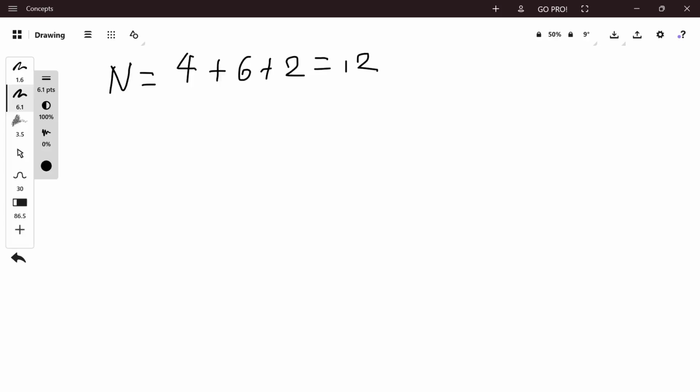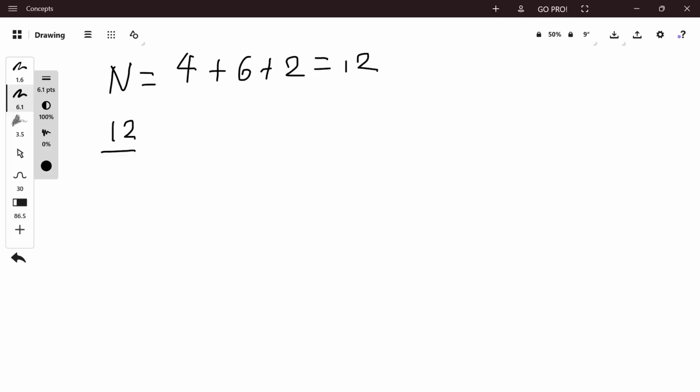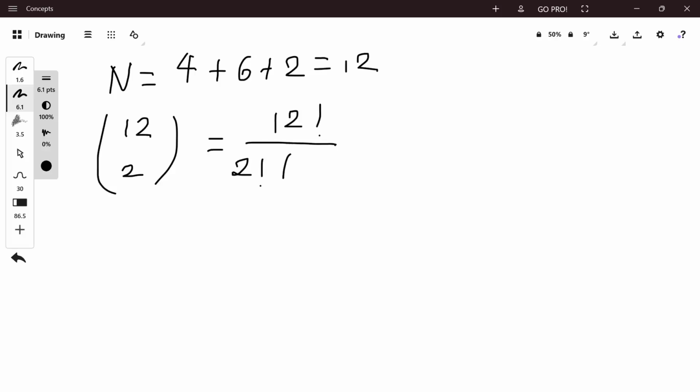The total number of combinations of drawing 2 balls from the given 12 balls is given by 12C2, that is 12 factorial upon 2 factorial into 12 minus 2 factorial, which is equal to 66.